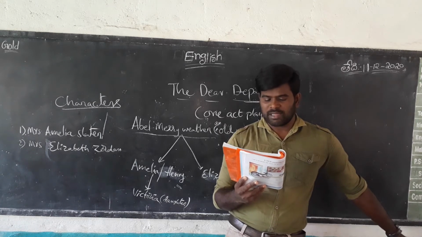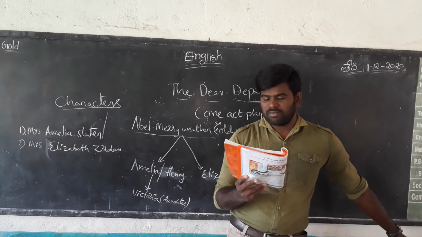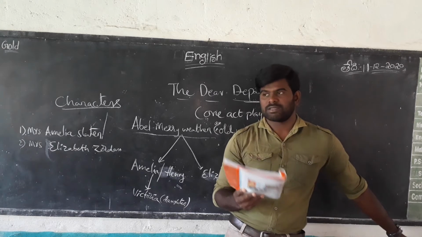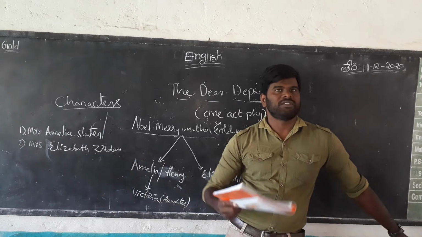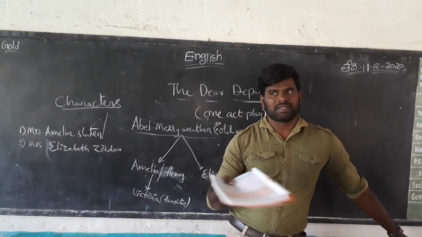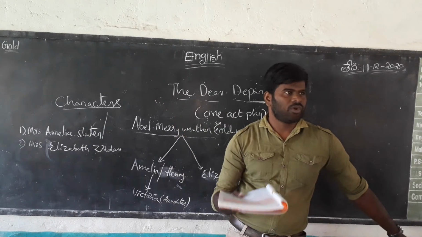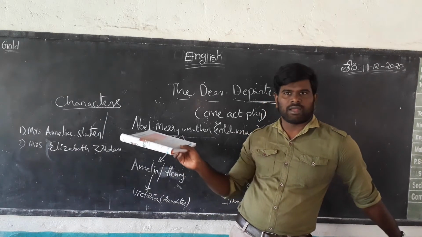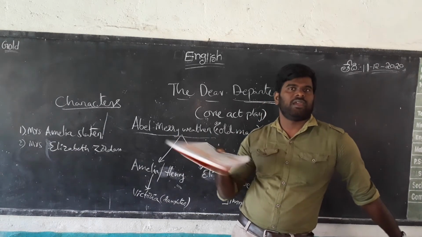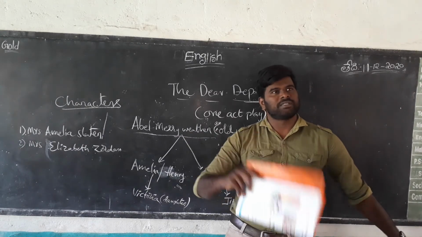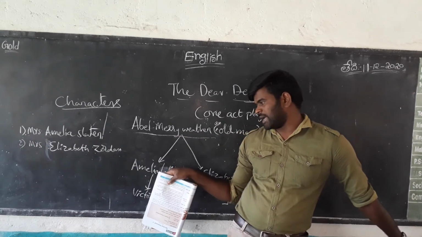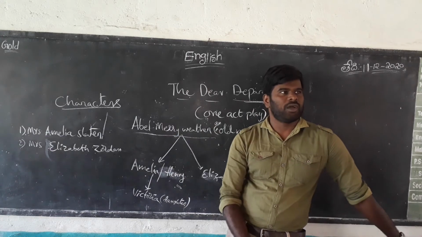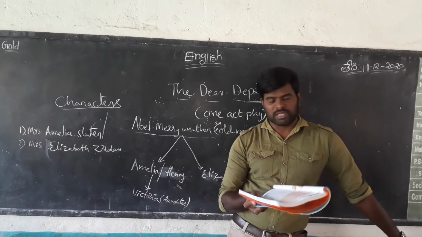Your father sent them a telegram as soon as we found he was dead. A noise is heard. She is explaining the reason why they are coming: there are some properties of Abel Merriweather, and they are dividing the properties. That's why Henry sent a telegram to come and visit them, so they are ready to come.